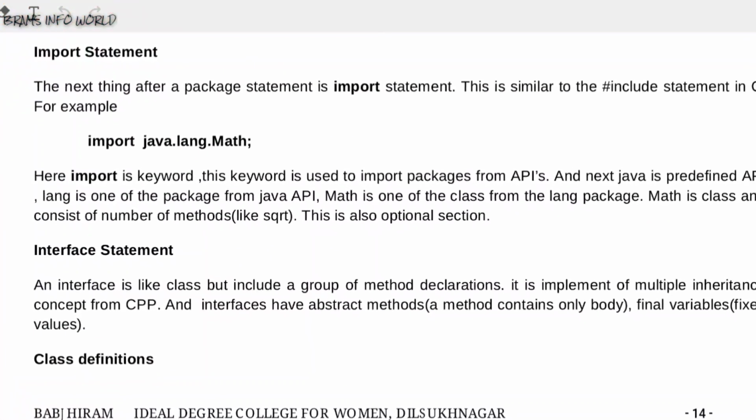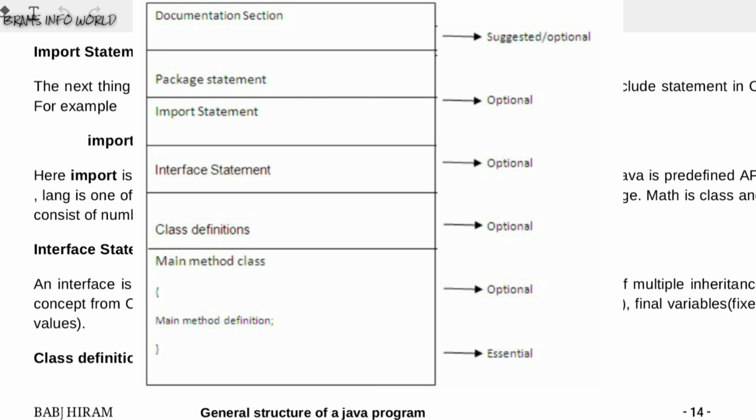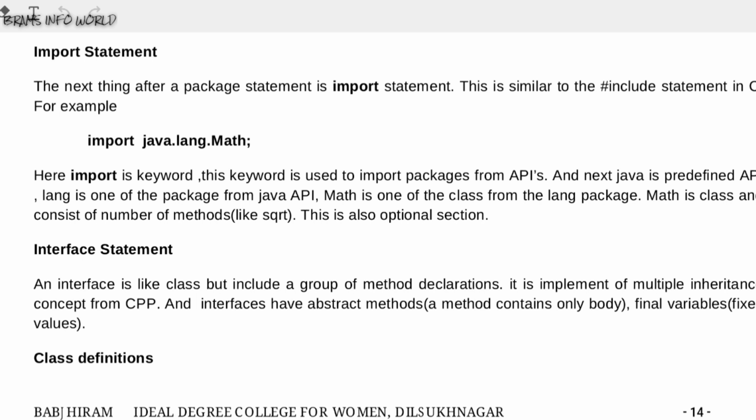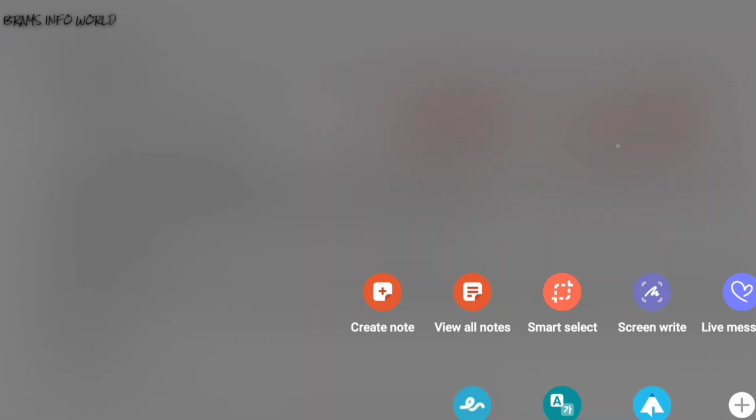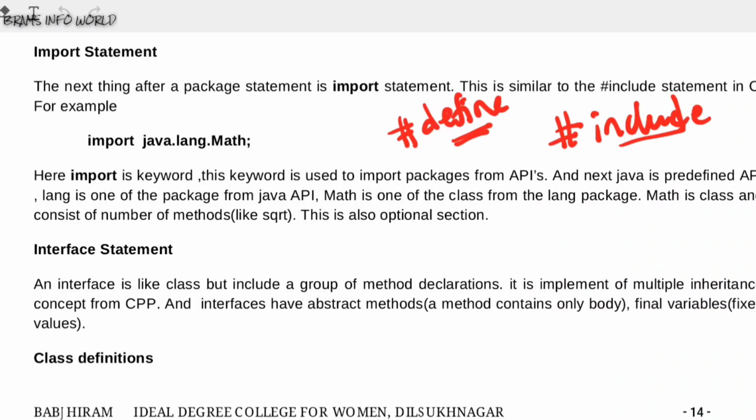Let us talk about the import statement. The import statement is one of the important statements in our Java language, and here we are going to use this import statement like the #define statement or #include statement. In our C language or C++ language, we must use #include as a preprocessor or library, and this library is used to define a lot of header files, and each header file contains a set of functions, and each function we are going to use to define our programming style. For example, we are using stdio.h.